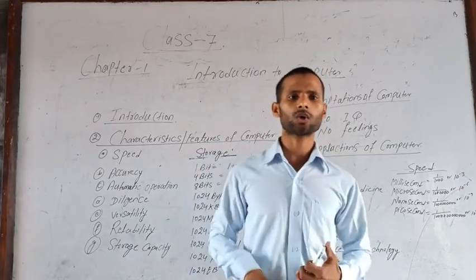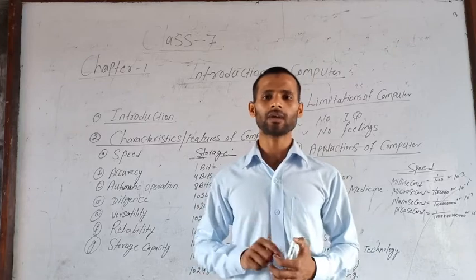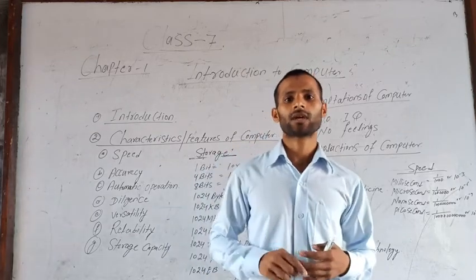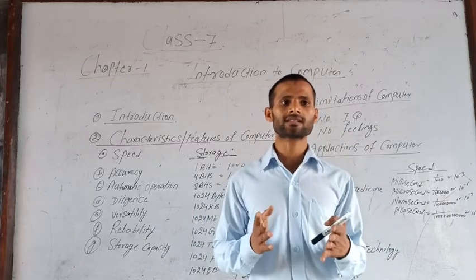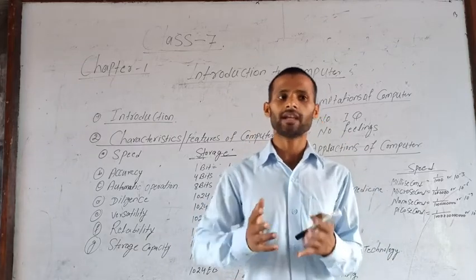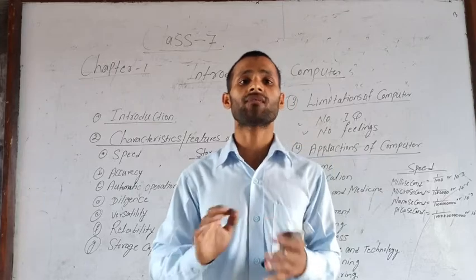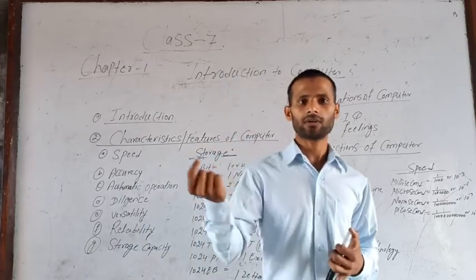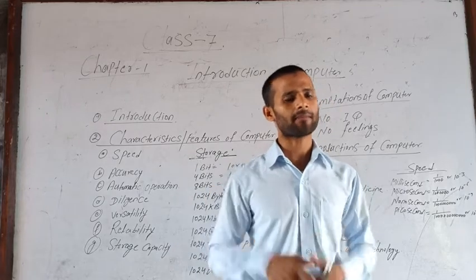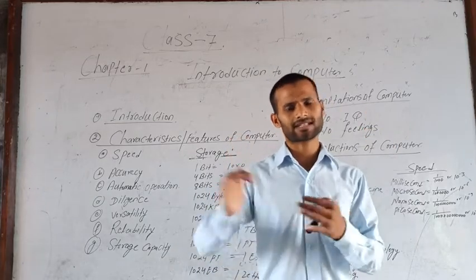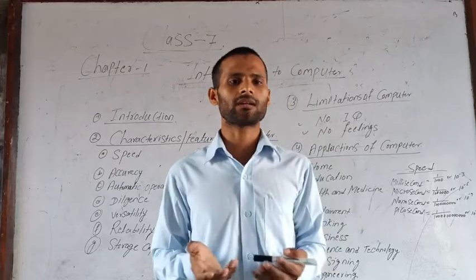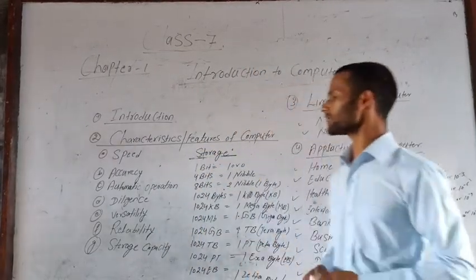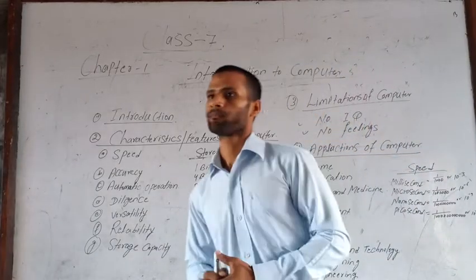Let us see one example. If a printer prints one document, it prints at the same speed. If it prints 100 documents, there is no reduction in the working performance of the computer. At the same time, if one document prints, 100 documents also print at the same average. There is no reduction in the working performance of a computer.